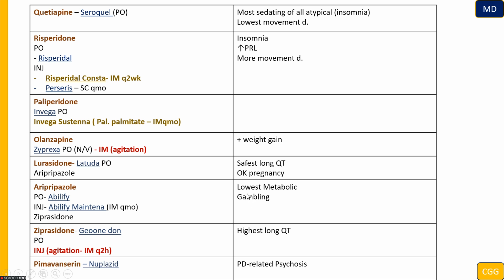Also, we didn't talk about gambling. It could be a side effect. Ziprasidone is the most causing of long QT, meaning if the patient has a cardiac problem, it's a bad idea to use ziprasidone. Pimavanserin is FDA approved for Parkinson's disease related psychosis. So this is all. This is antipsychotics.